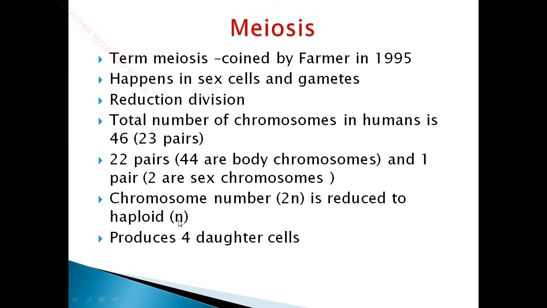Unlike mitosis, meiosis division produces 4 daughter cells, which may not be identical. Mitosis produces 2 identical daughter cells, whereas meiosis produces 4 types of daughter cells. So this is a major difference between mitosis and meiosis.